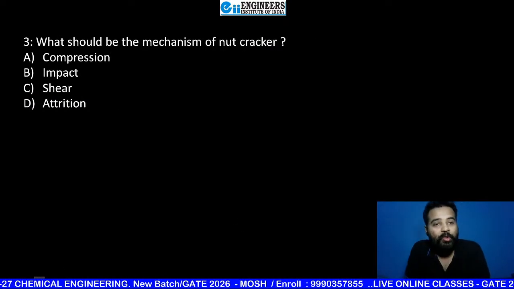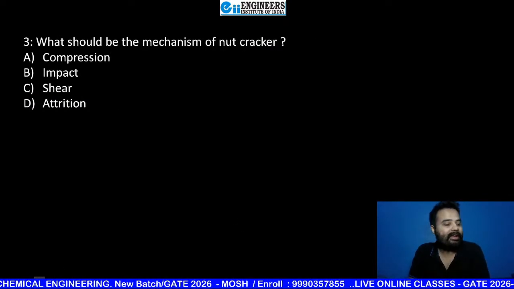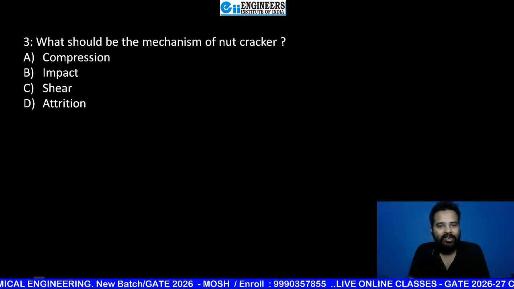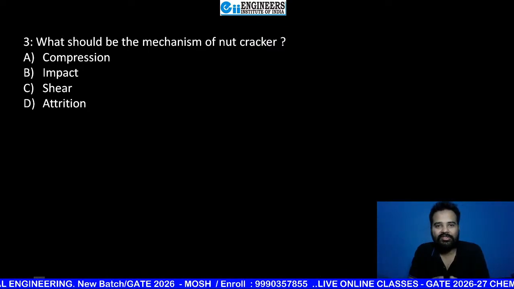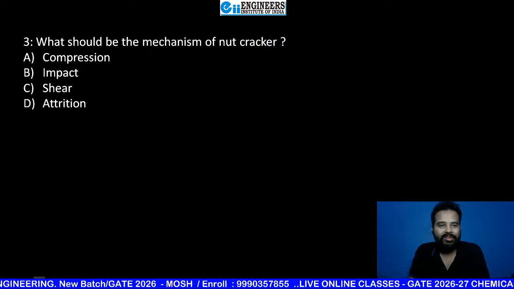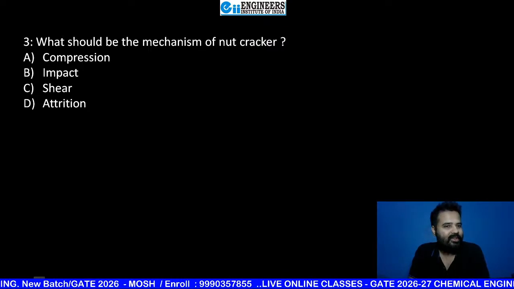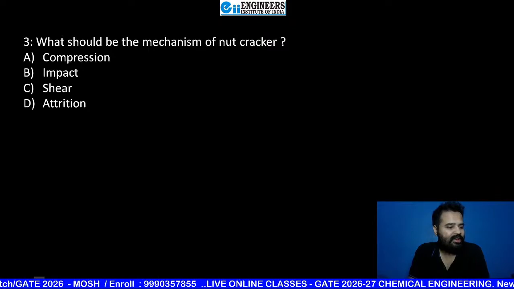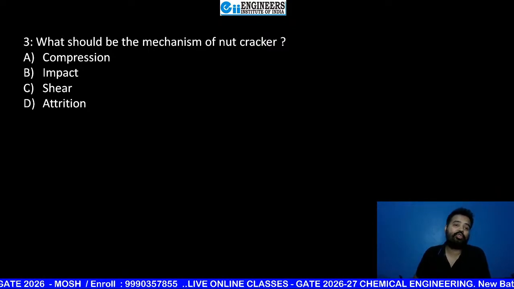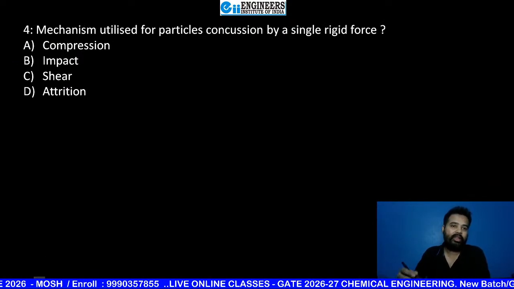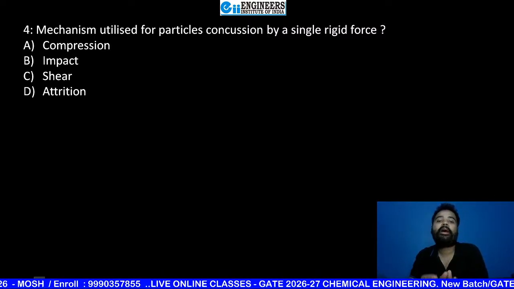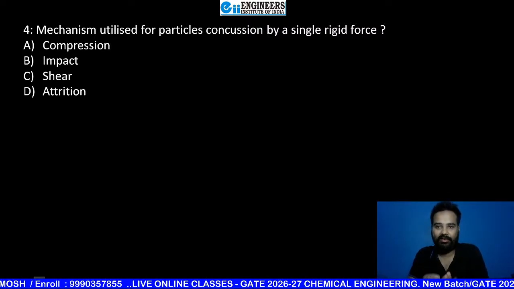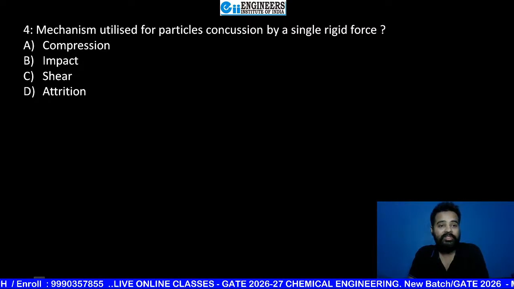Now the next one. What is the mechanism of a nutcracker? You know a nutcracker. Now tell me. Actually, these questions were already asked in PSUs, I have taken them from there. Very good, beta. Shushmit Nandi, Divyansh Upadhyay, Vandana, Roshna, Shyan Mukherjee, Kyadas, everyone is absolutely correct. It's compression. Okay. Mechanism utilized for particle concussion by a single rigid force: compression, impact, shear, attrition.